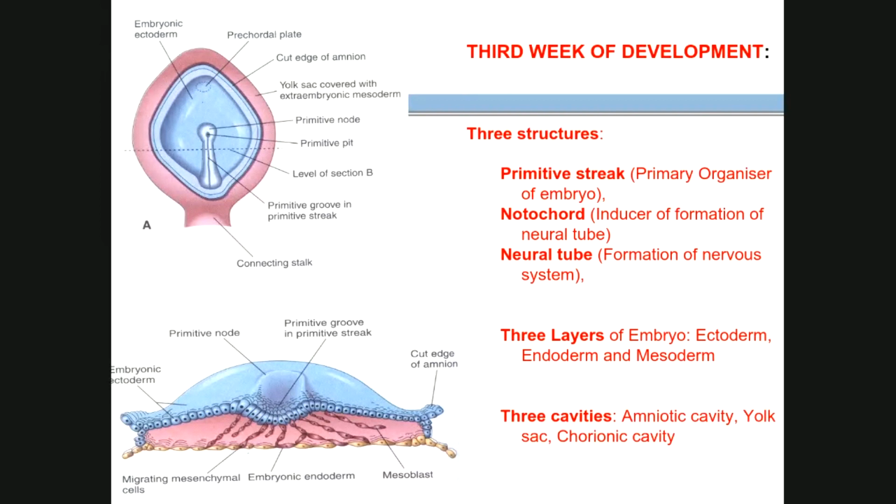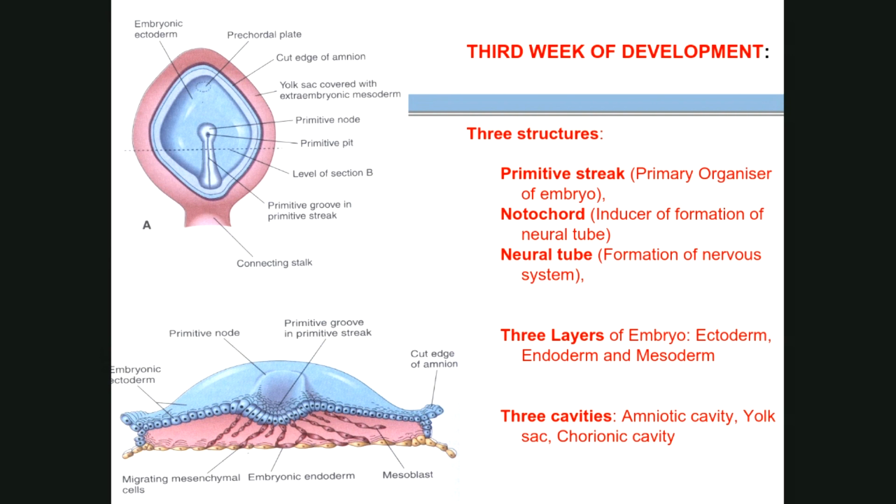As you can see in the picture beside the text, there is a streak-like form in the caudal part of the embryo, and these are the cells which are forming the primitive streak. If these cells appear and that group of cells forms a streak, then the further development takes place. So that is the primitive streak, and its importance is that it is the primary organizer of the embryo. Without that, no further development.